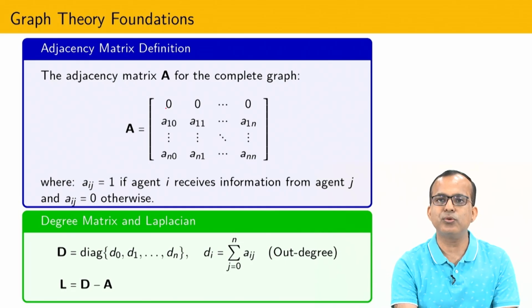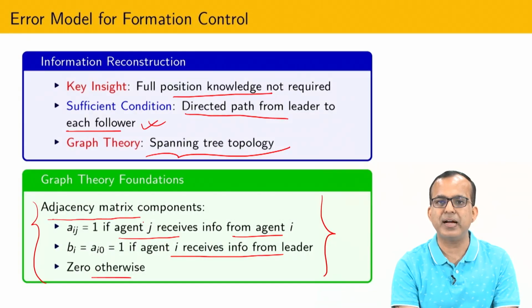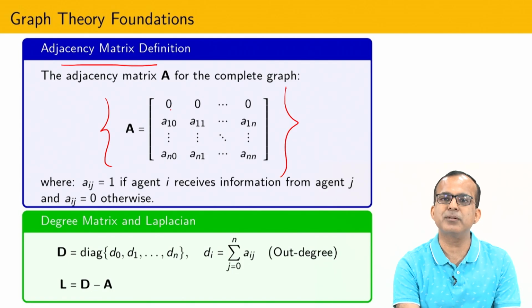Now I have already told you that one of the very important things is the adjacency matrix. The adjacency matrix is defined by this particular algorithm. We have already seen that Aij equals 1 if agent j receives information from i, 0 otherwise. Based on that, we have created this kind of matrix. Agent 0 gets information from no one, so that becomes 0, and due to that in this row everywhere you can see 0.